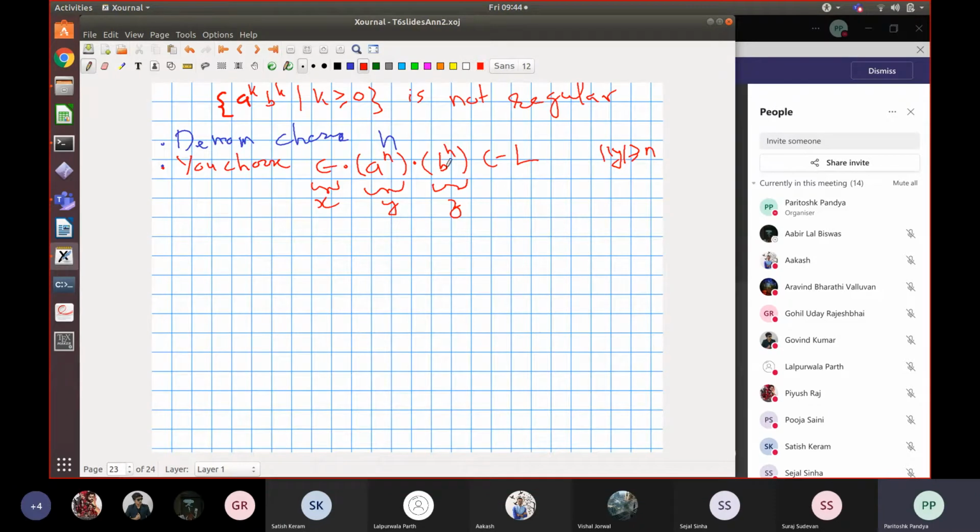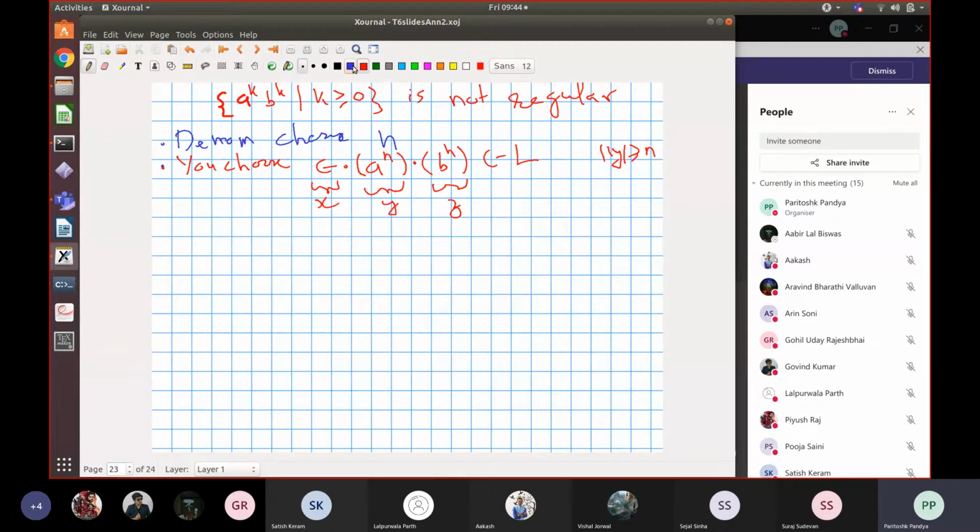So you have chosen this long string, a raised to n, b raised to n, for the given n by the daemon, which is in the language, and you have chosen this a raised to n part as your non-pumpable part y. So I claim that this y does not have a pump, which is why I have called it y. So is the strategy clear? You choose not only a word in the language, you choose a part of that word which is long and claim that it does not have a pump in it.